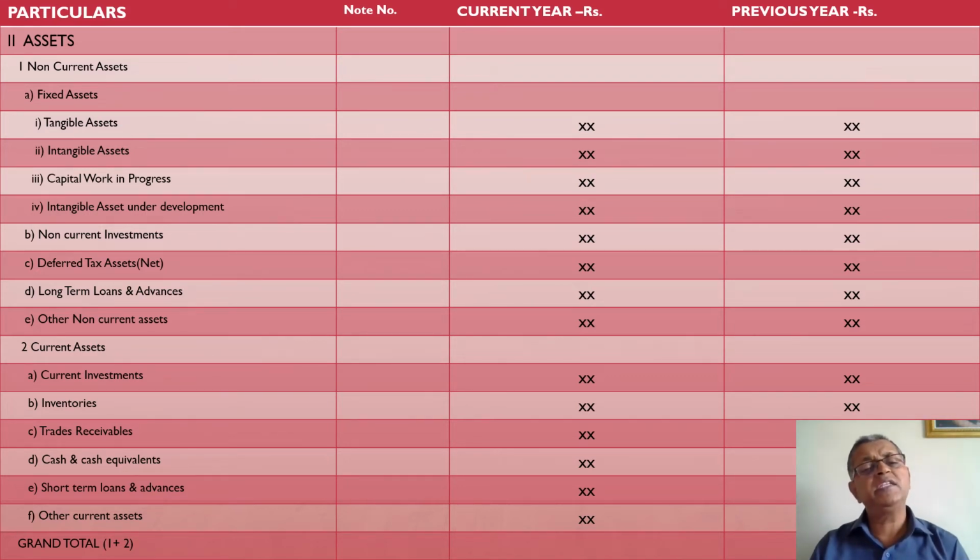Likewise, there are intangible assets. Intangible asset means that asset which does not have physical existence. In reality, it is virtual, but it has its value. Take an example: goodwill, patent, trademark, copyrights, designs, software programs, etc. These are your intangible assets. Third one is capital work in progress. Capital work in progress means that type of tangible asset under development which is under construction but not ready for use.